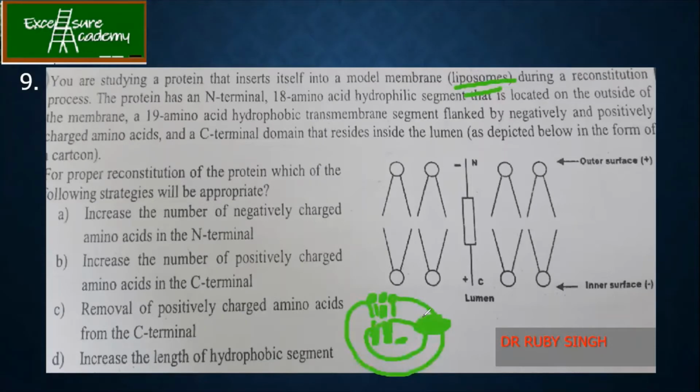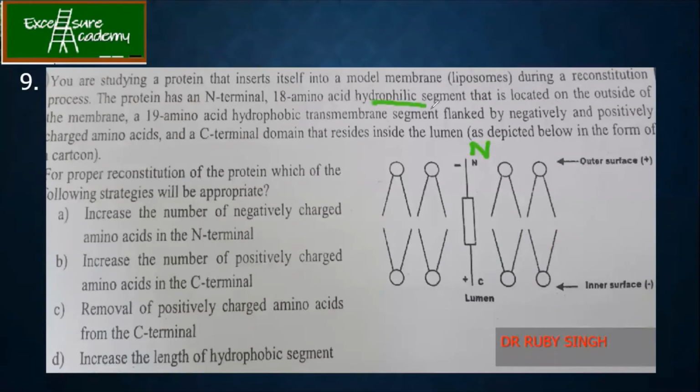So just imagine that in the plasma membrane, a protein is getting inserted. Okay, they have given the figure, correct? The protein has an N-terminal. This is your N-terminal. 18 amino acid hydrophilic. So it means what? It is going to be present in the outer space, that is located on the outside of the membrane. 19 amino acids hydrophobic. So these are your 19 amino acids which are hydrophobic, which is flanked by negatively and positively charged amino acids. And the C-terminal domain resides inside the lumen as depicted below.